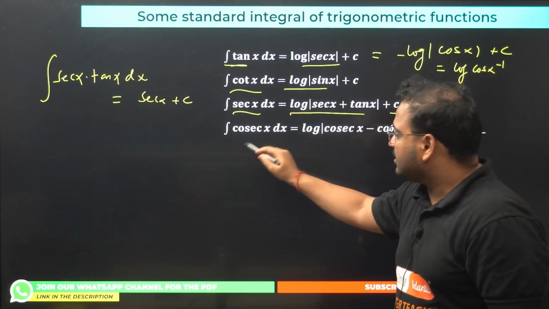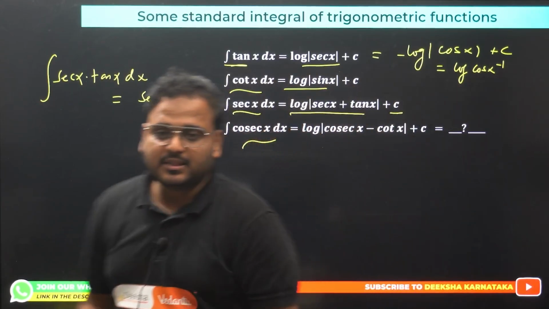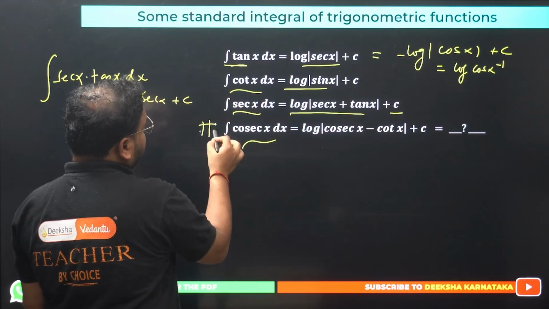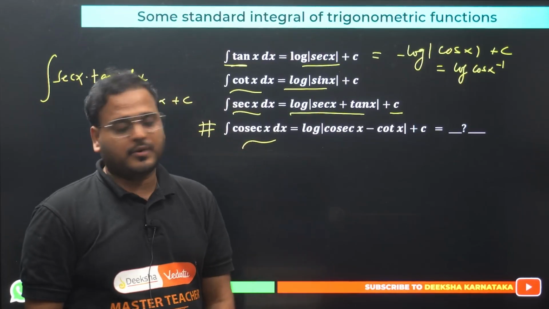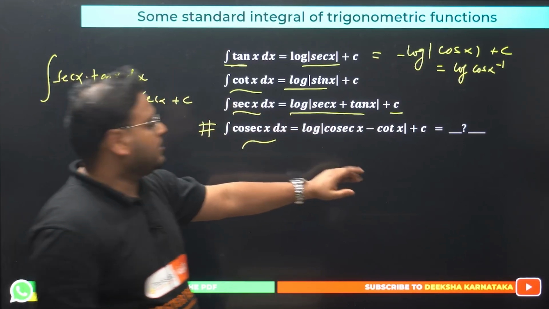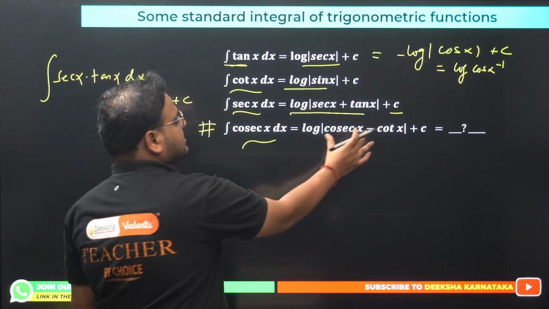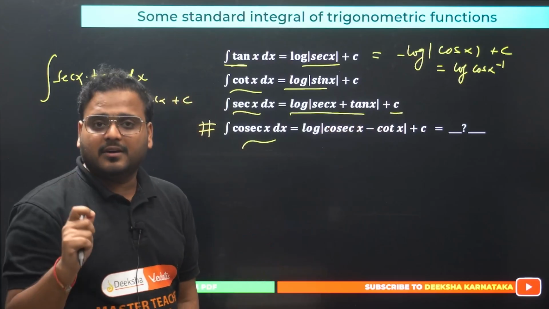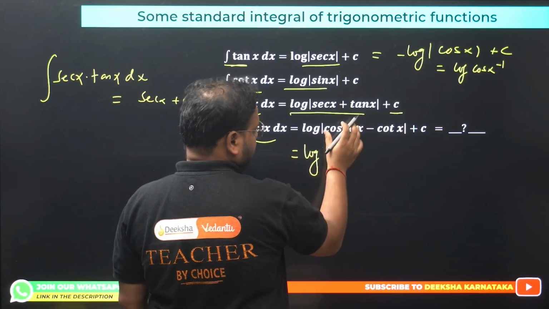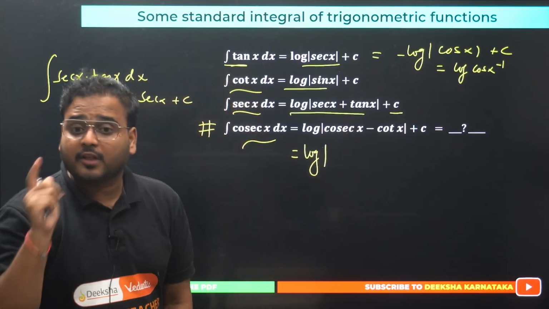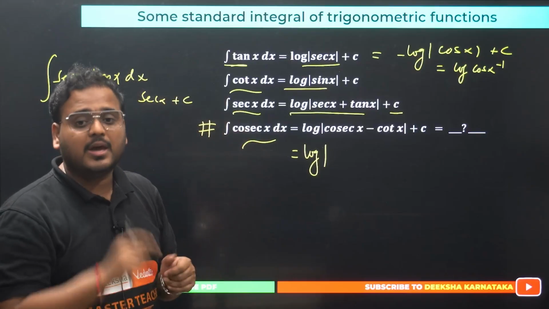Okay. What about cosec x, sir? It is log of cosec x minus cot x plus c. But I'll tell you what, for the fourth formula, we have another form which is very useful. You can see in the PYQs also, they have used this a lot. So I'll give you the other form also. Can you see here? I've written it. I'm giving you another form for the fourth formula. It's useful because in the PYQs it keeps coming up. So please pay attention.